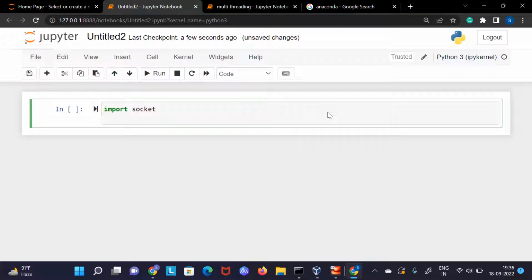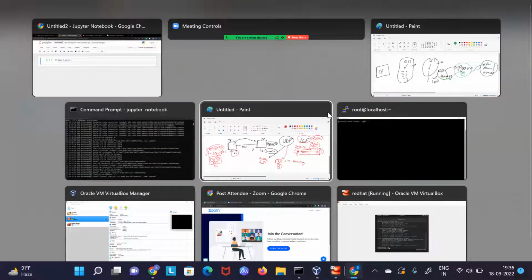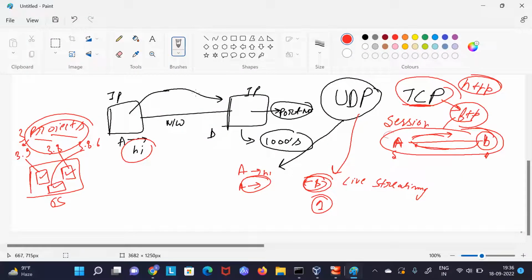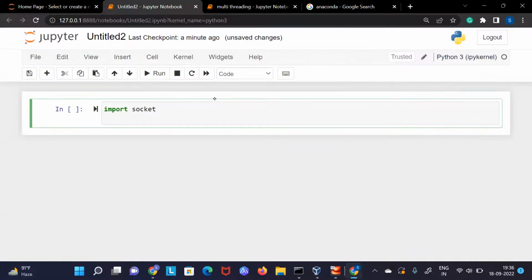Now, as I have talked about, if you have to communicate between them, you will need some network between them, whether wireless or via wire. You will need at least an IP. If you have a host name, you can use that too, but you will need IP in both the operating systems to communicate, right? Then you will need some port number where your program is running. The same thing we will be using here.